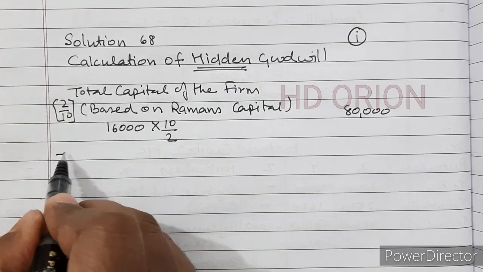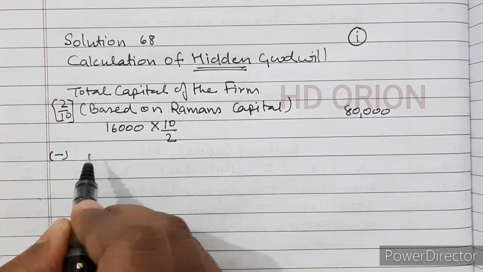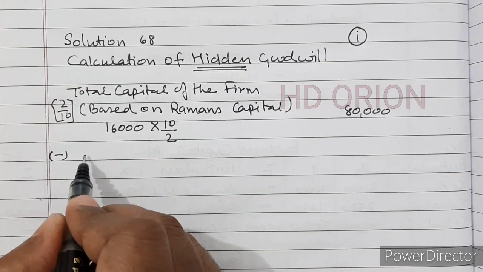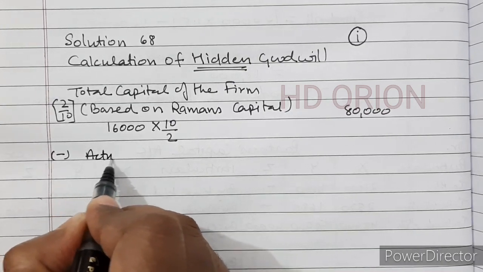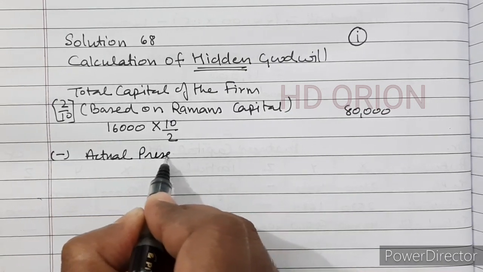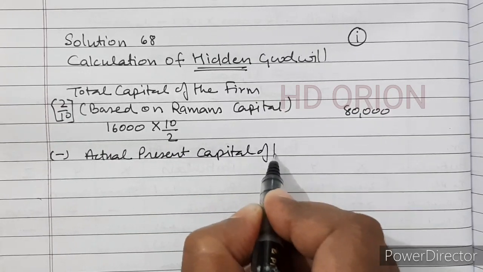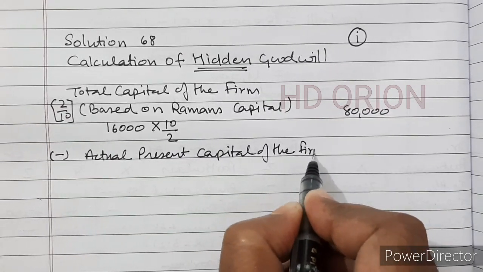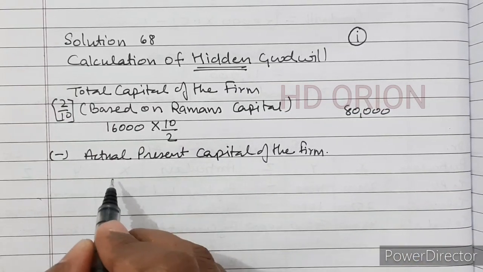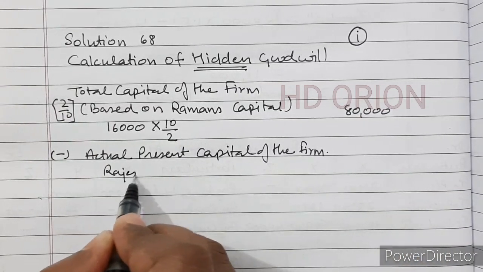Now we will compare this with the actual present capital of the firm.